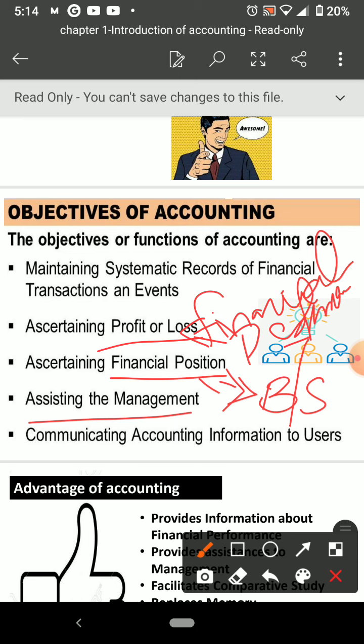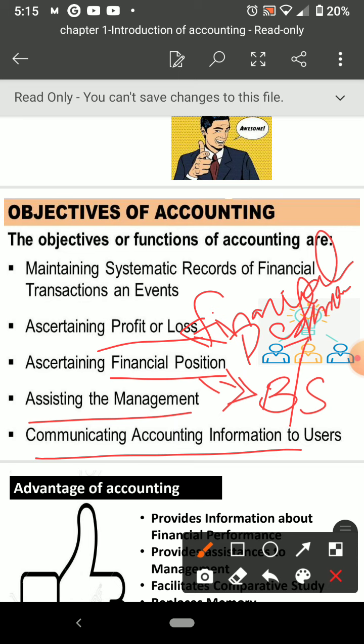Next is communicating accounting information to the users. The next objective is to prepare accounting records for whoever wants accounting data or wants to know about the business: customers, employees, managers, government, income tax authorities. We can classify them as internal users and external users. All those people want to know what is going on in the business. Owners and shareholders also want to know what is happening in the business. So for them also, we prepare the accounting data properly and submit it to them. These are the objectives behind making accounting records.